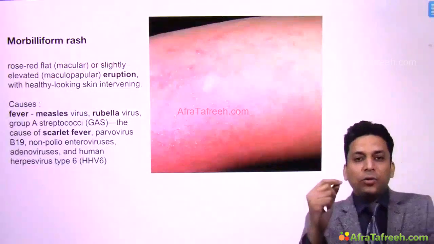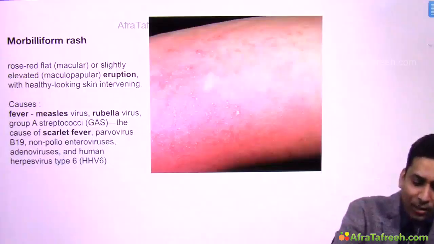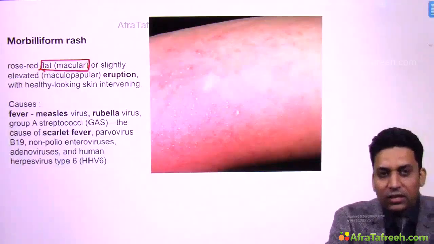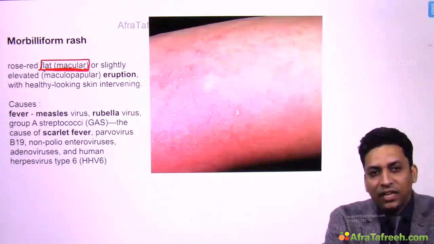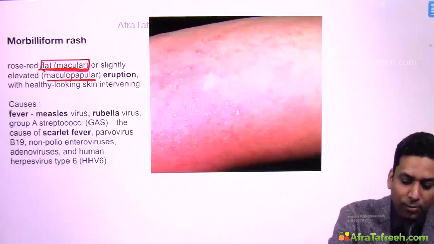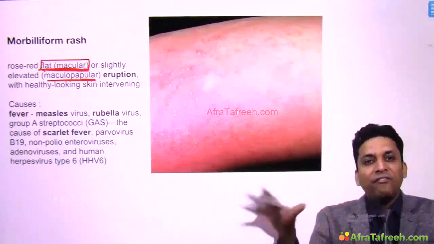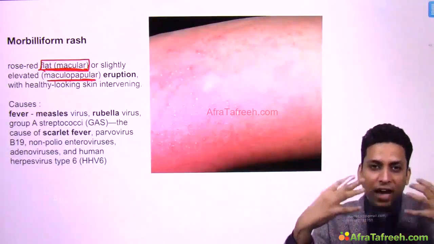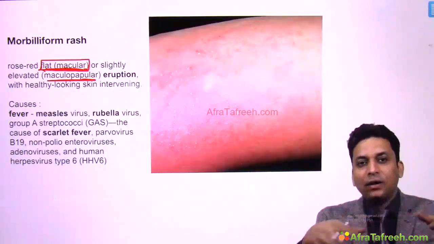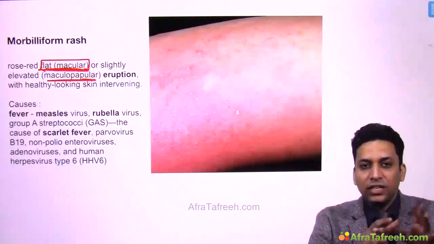Then sometimes they ask you about morbilliform rash. Morbilliform rashes are very small, flat macules, so neither raised nor depressed, less than 0.5 centimeter in size. These are red or rose colored macules. Sometimes they are slightly elevated. If they are elevated, we call them maculopapular eruptions. Generally they occur after viral infection. The patient has a viral infection due to which he develops viral fever, and then after some time these rashes start developing. So morbilliform rashes are generally associated with viral infection.